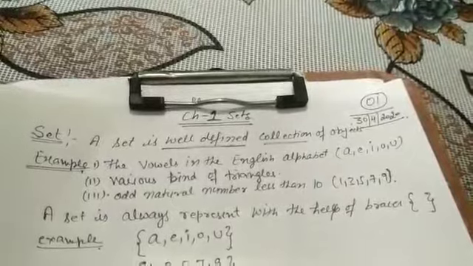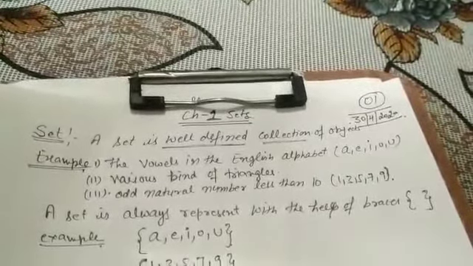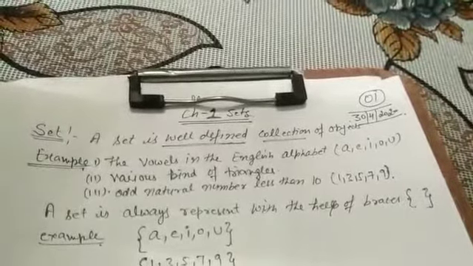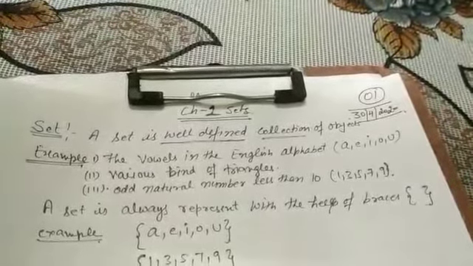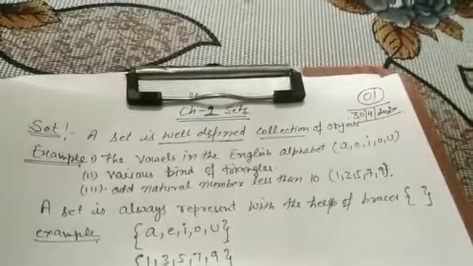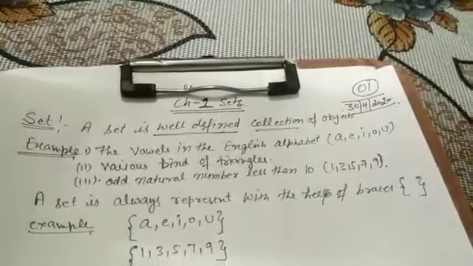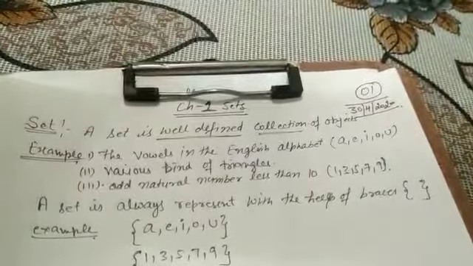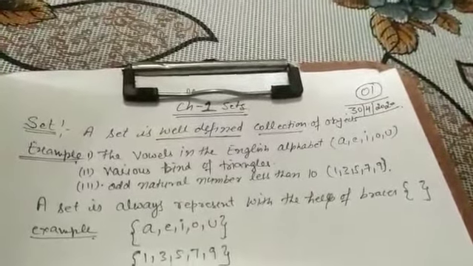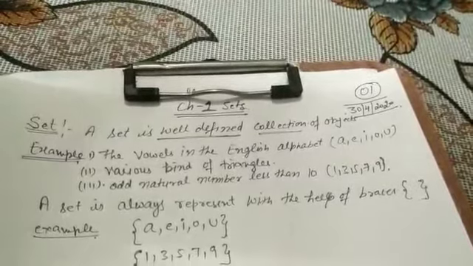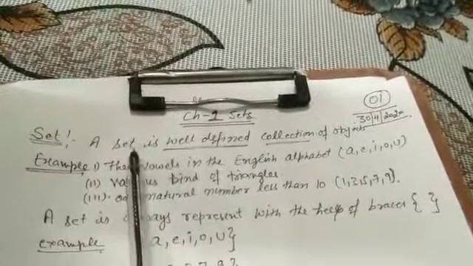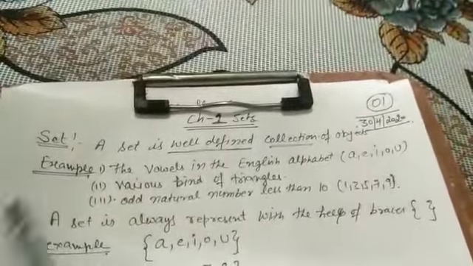I hope it is no, because I simply say please give me a set of class 11th, but it does not tell him about the stream, whether you belong to science, commerce, or humanities group. So the word set is there, but it is not well defined. So in case of a set, we specially say a set is a well defined collection of objects.